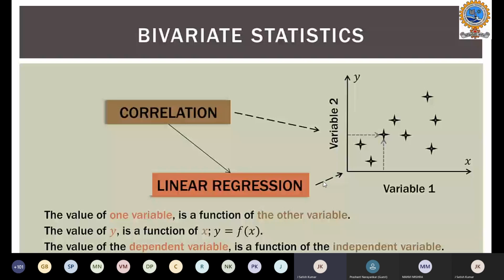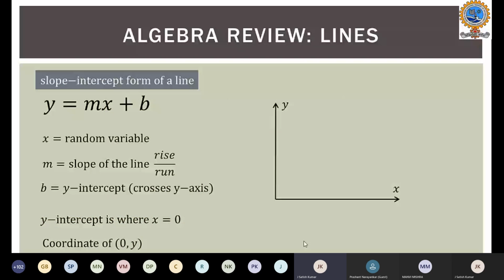So in order to determine y, x will be determined. In order to determine the tip y, we need to find the mean amount, that is x. Based on the mean amount, we will have so many data points, and so we are representing in a simple way that the value of the dependent variable is a function of the independent variable. So before getting into the concepts, let's review basic algebra about lines.